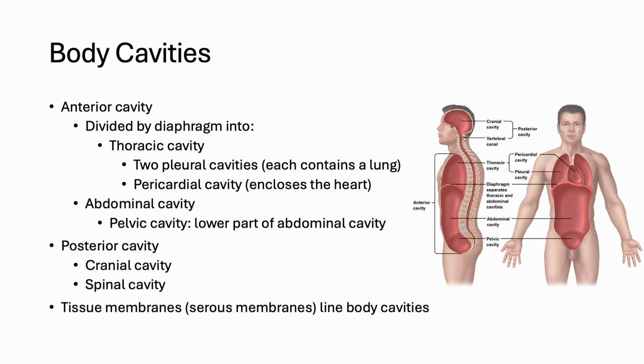The human body is then further divided into internal spaces called body cavities, which house and protect vital organs. The anterior cavity is separated by the diaphragm into the thoracic and abdominopelvic cavities. Within the thoracic cavity are two pleural cavities, each containing a lung, and the pericardial cavity, which encloses the heart. Below the diaphragm lies the abdominal cavity, holding the digestive organs, and the pelvic cavity, containing the bladder and the reproductive organs. The posterior cavity includes the cranial cavity, protecting the brain, and the spinal cavity, which encases the spinal cord.